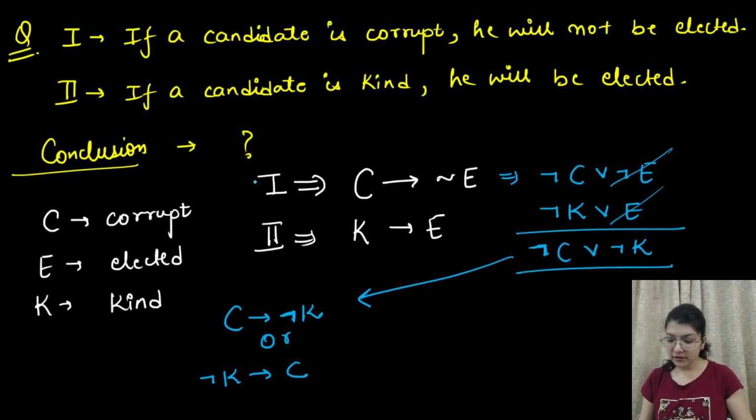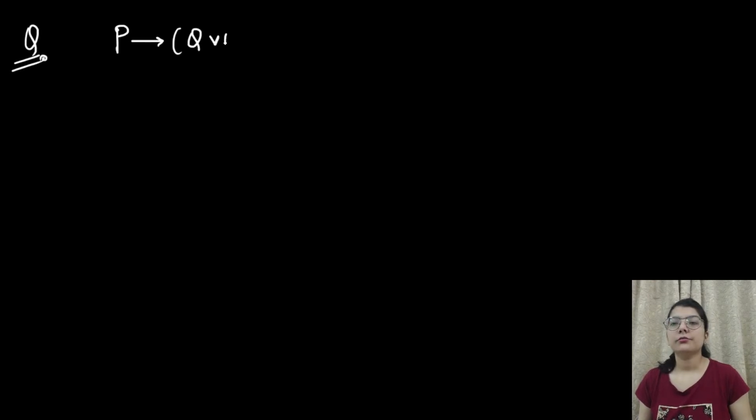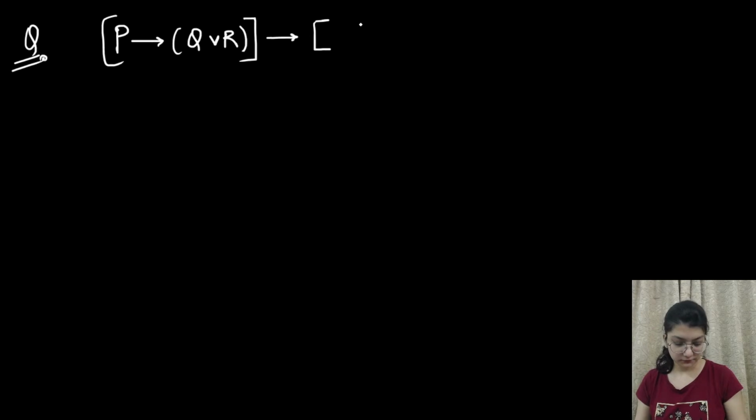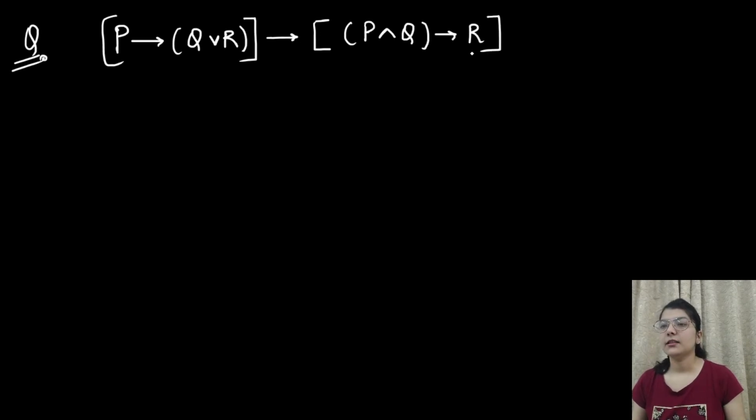Okay, I have one more question that is on satisfiability and validity. Just this is the last of today's class. So the question is, P implies Q or R implies P and Q implies R. This is the statement.